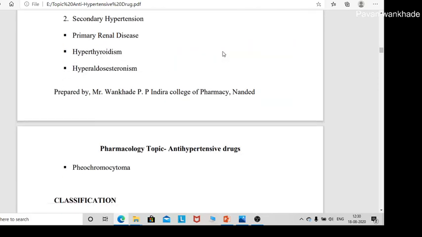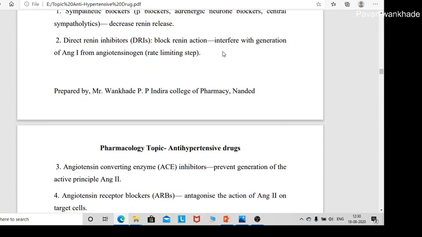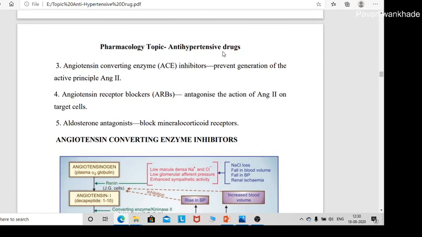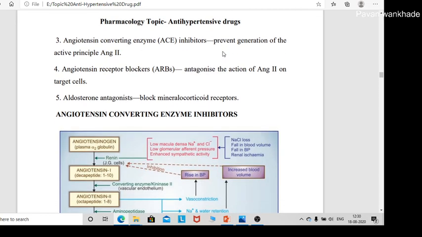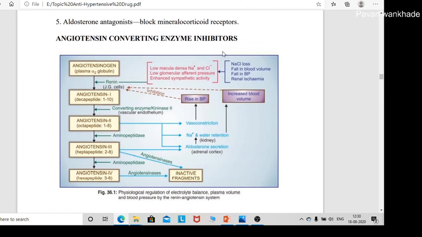So simply in part 1 of the antihypertensive drugs, we have seen the three categories of drugs in hypertension: angiotensin converting enzyme inhibitor, angiotensin receptor blocker, and renin inhibitor. So simply, the student must understand this renin angiotensin system. In hypertension, this renin angiotensin system is faulty, and hence you have to use drugs which block this process. Hence you use angiotensin converting enzyme inhibitors, angiotensin 2 receptor antagonists, and direct renin inhibitors. These are the targets of drug action.